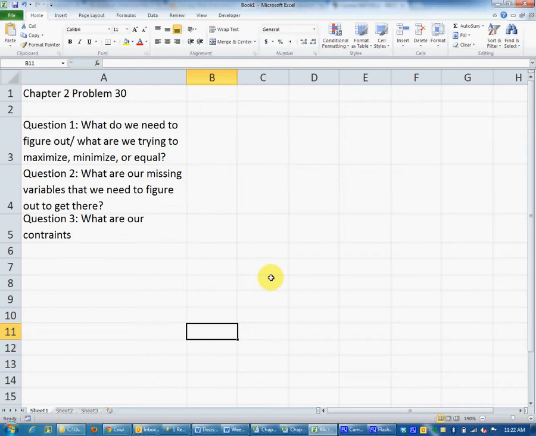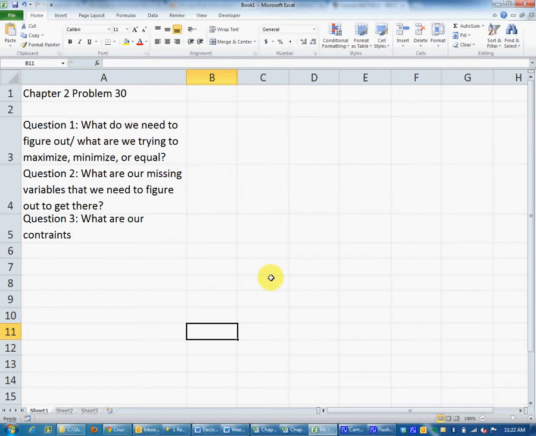Or you're going to try and minimize something. You're going to minimize cost. You're going to minimize waste. So you'll always be answering one of those three questions. So that's going to be your red cell. All right, so the answer to question 1 is what you're ultimately trying to solve. Your model is all going to aim towards that answer, and it's going to be your red cell.